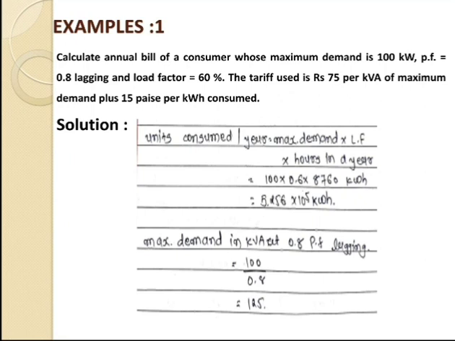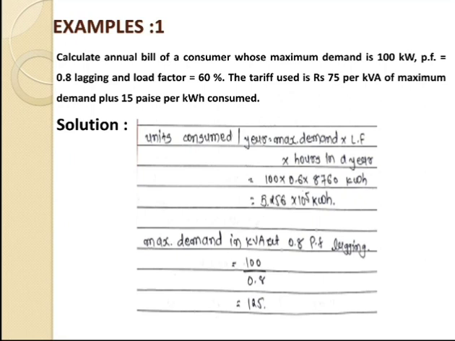As we all know, the units consumed per year are equal to maximum demand into load factor into hours in a year. The maximum demand is equal to 100 kilowatt, which is given. Then the load factor is also given as 60%, so we can remove the percentage and write 0.6. Then hours in a year is equal to 8760 hours. So we get the answer 5.256 into 10⁵ kilowatt hour.